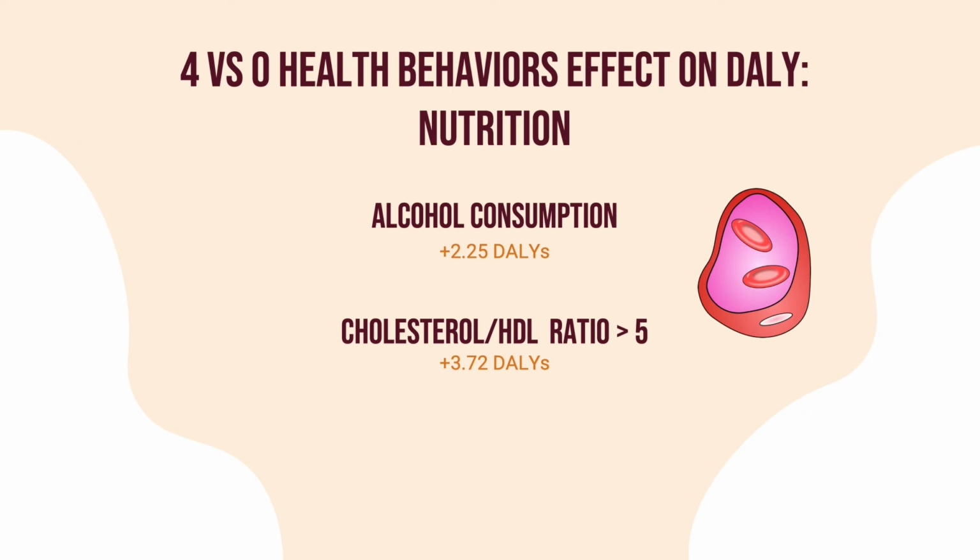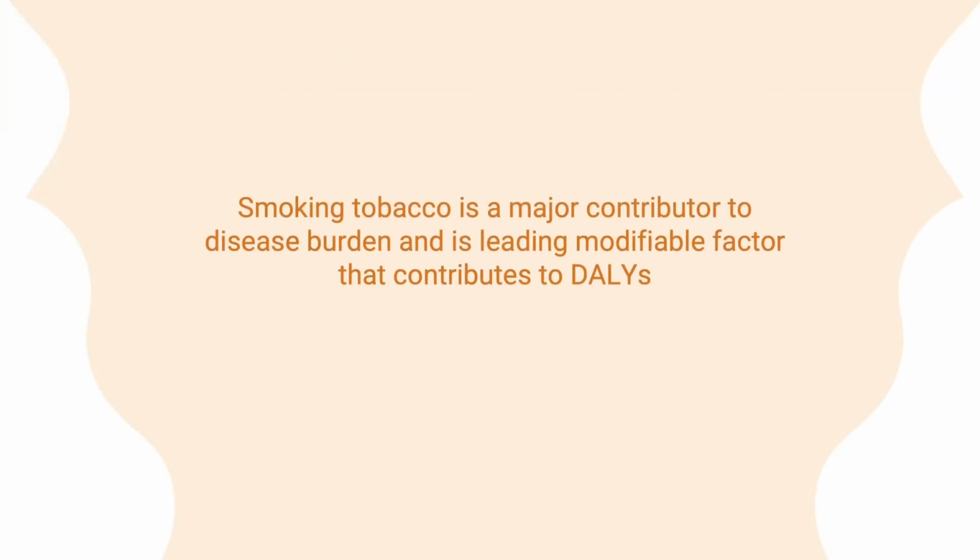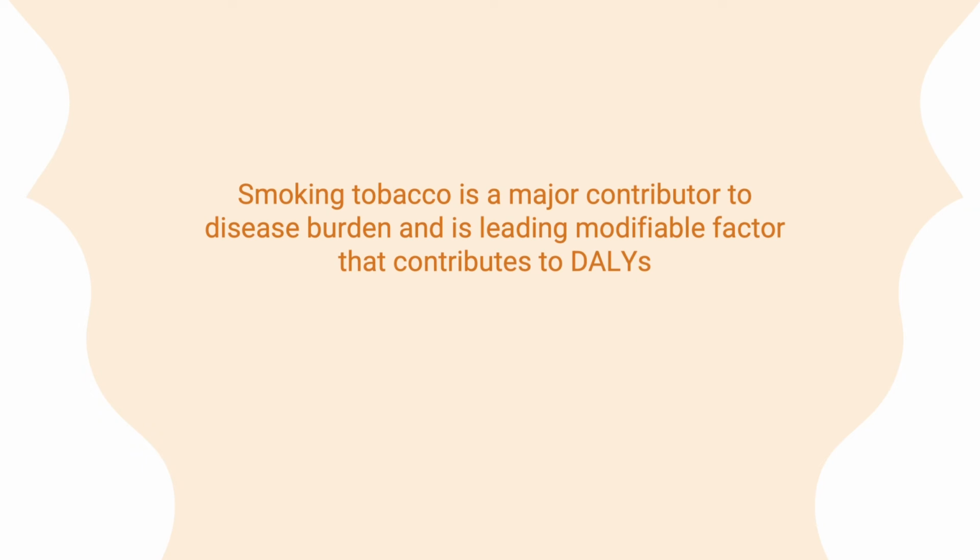Individuals on a Mediterranean diet were also estimated to have 2.13 fewer DALYs, since it contains a lot of fish, nuts, fruits, and vegetables that improve blood vessel function and lower the risk of chronic disease that could contribute to lower DALYs. Smoking tobacco is a major contributor to disease burden and is a leading modifiable factor that contributes to DALYs. By avoiding smoking, individuals are able to prevent chronic diseases such as lung cancer that increase years lived with a disability and also avoid premature mortality, leading to fewer DALYs.